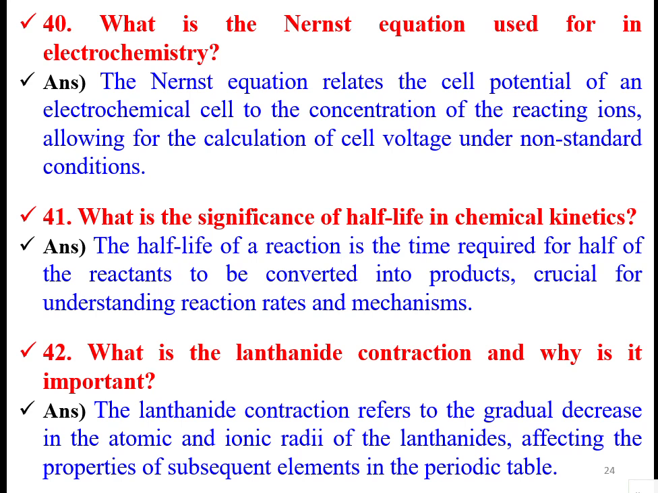So next, the equation used for cell potential in electrochemistry. It relates the cell potential of an electrochemical cell to the concentration of the reacting ions, allowing for the calculation of cell voltage under non-standard conditions. So that is the next equation.